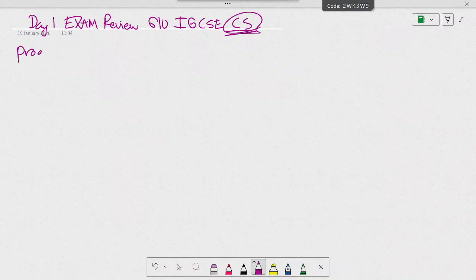Programming. Now, I'm going to go a little bit faster here because this is a summary. The very first thing is, what is the very first topic for programming, Carol? Variables. What are the different types of variables that we can have? Let's just quickly go through. Yuna, tell me, we have a total of 6 variables. Tell me one.